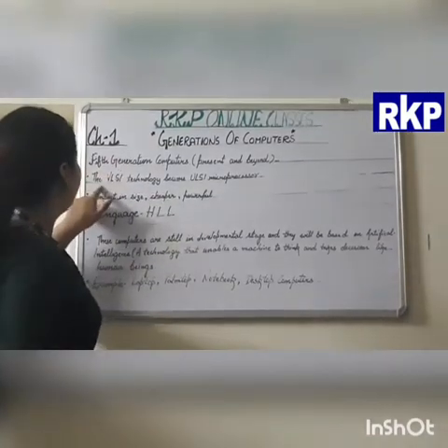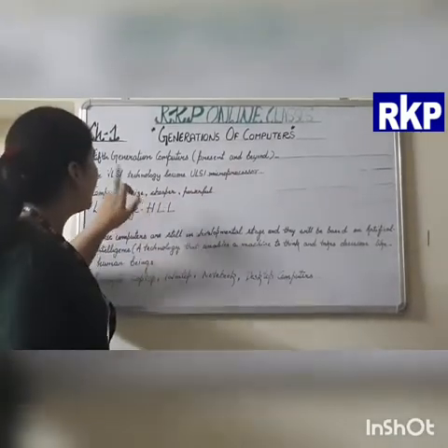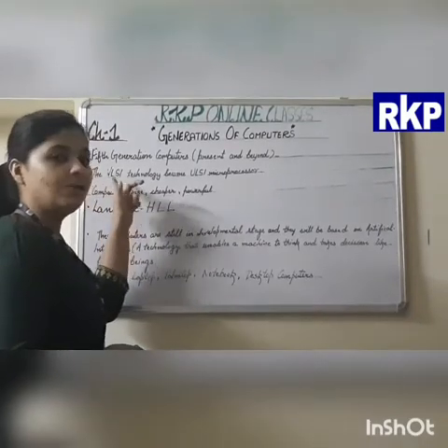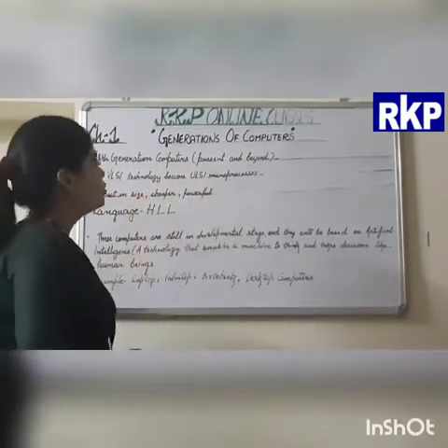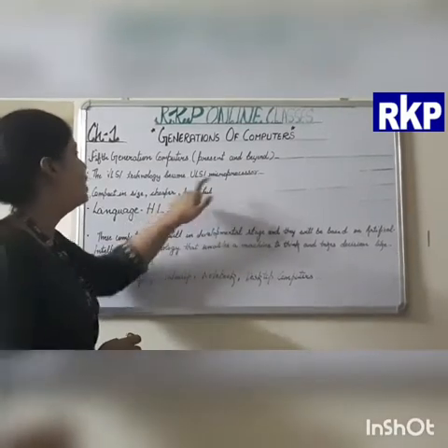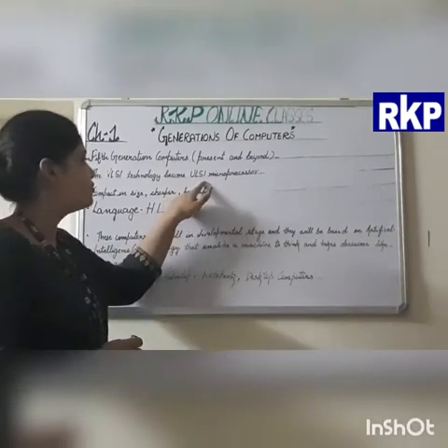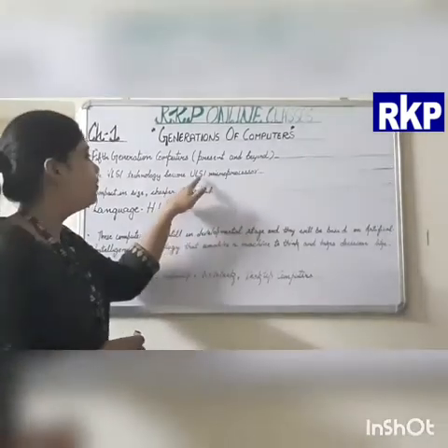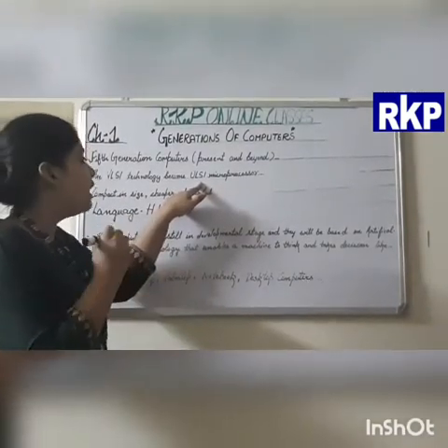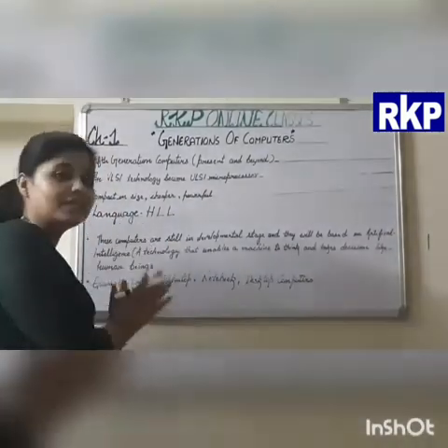So the first point is that VLSI technology became ULSI microprocessor. As I told you, in the 4th generation of computers we used LSI and VLSI technology. But in the 5th generation, VLSI technology became ULSI technology microprocessor. Here ULSI stands for ultra large scale integration, which means it can hold more than 1 million transistors on a single chip.